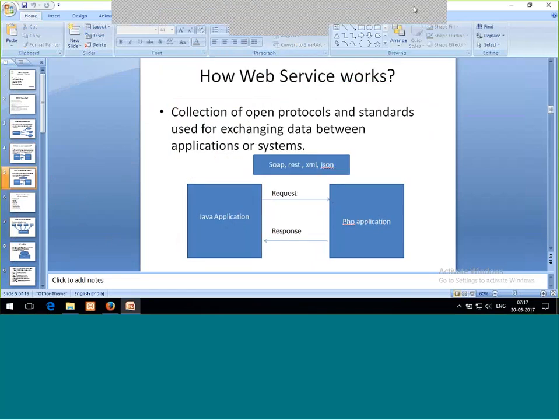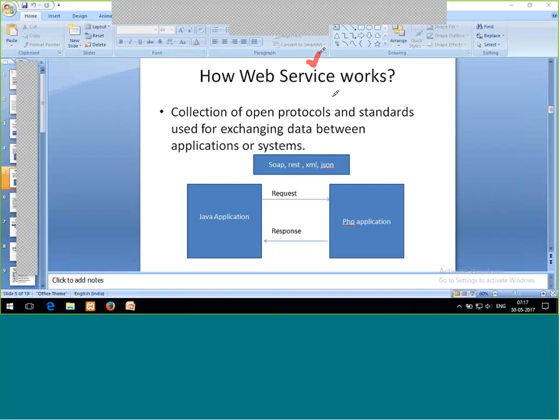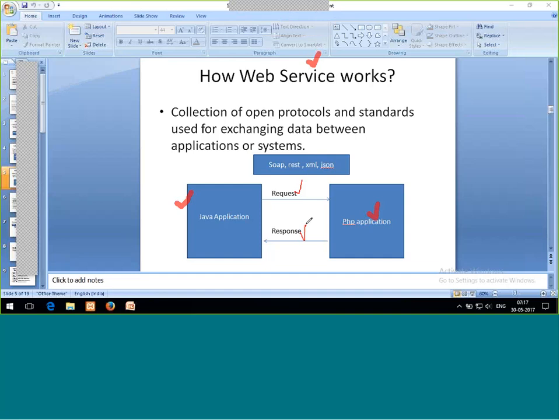Now this is the important thing again. How do web services work? I have already discussed the Java application and the PHP based application. I have also discussed the request and response. Now the thing is how this communication is possible, how it is safe, how a user working on Firefox, sending the request to fb.com, just searching for that, gets back the website for facebook.com. How is this possible? Sending the request and getting back the response.